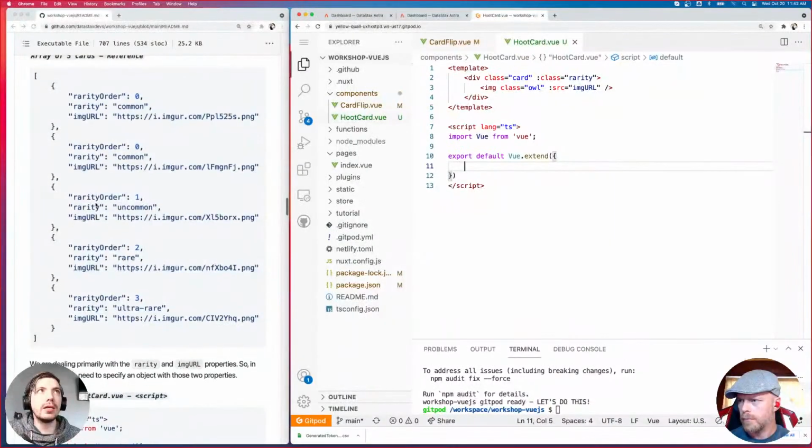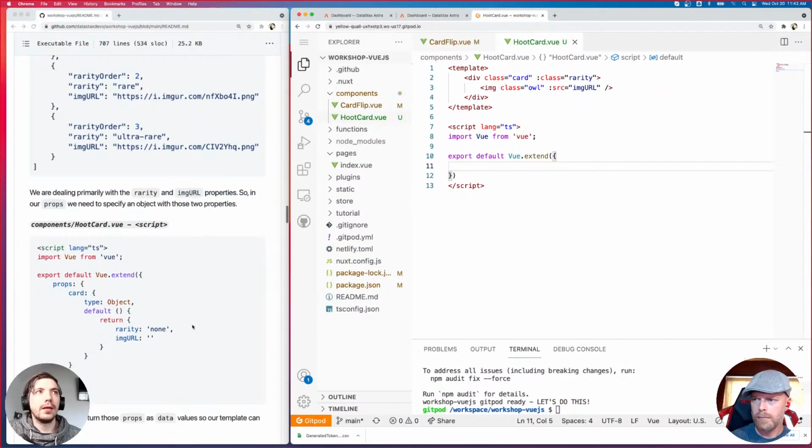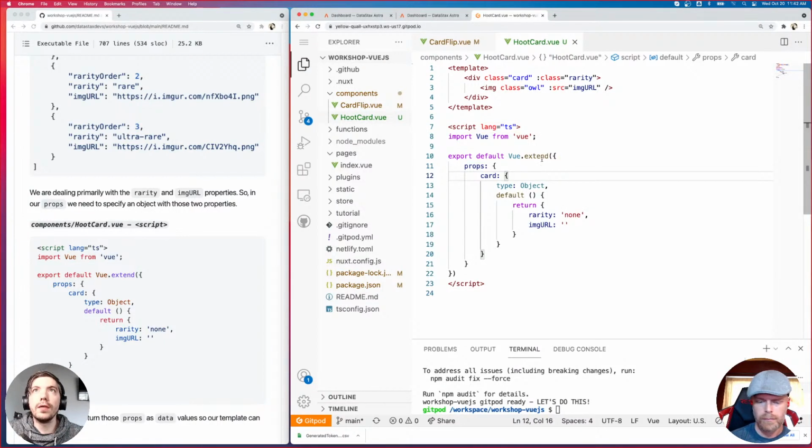So we know it's going to be an object that contains at least rarity and image URL. And so this is the code. I'm just going to go ahead and copy it over. And this is how we define the props that we're expecting. We have our props section here. We need to name our prop. So we're expecting a prop called card, and it's going to be a type object. And then we have a default value.